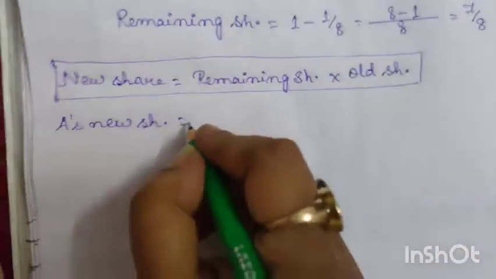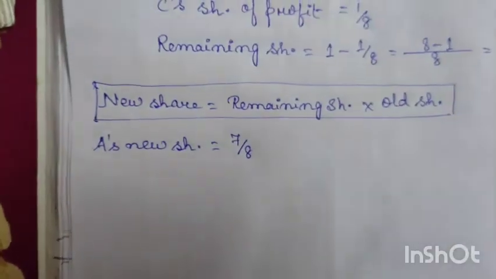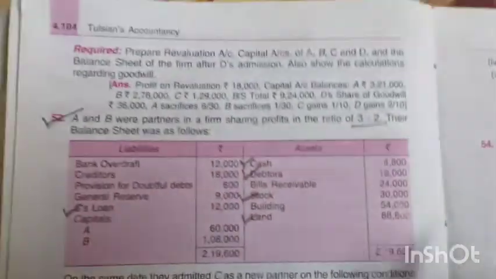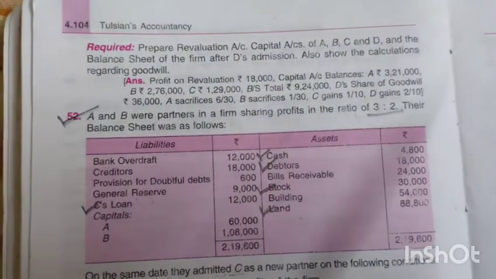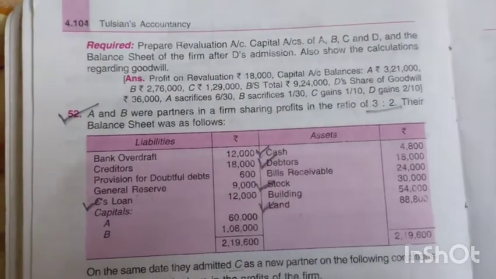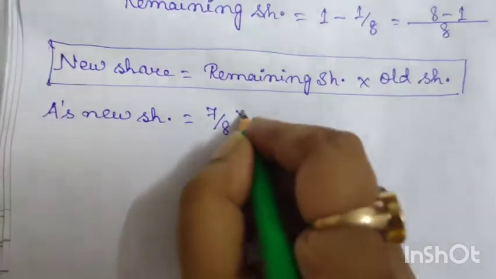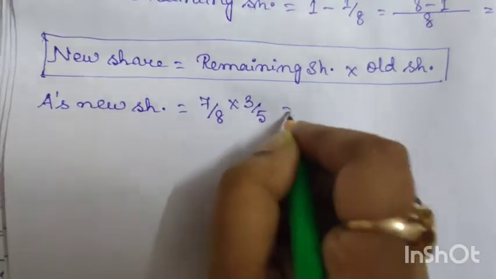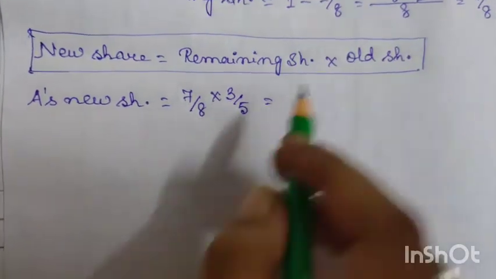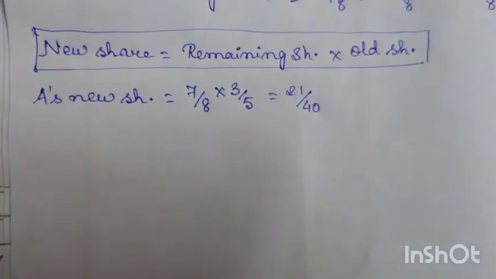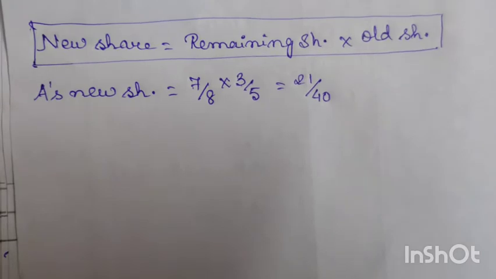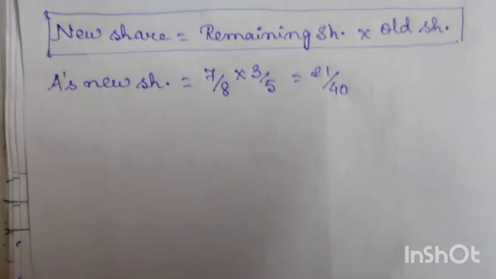Remaining share is 7/8. And the old share, as given in the question, is 3:2. So A's share will be 3/5. Now if we calculate, we will get 21/40. So A's new share is 21/40.